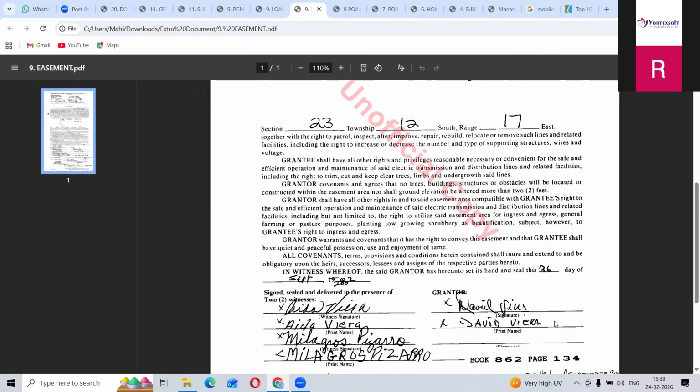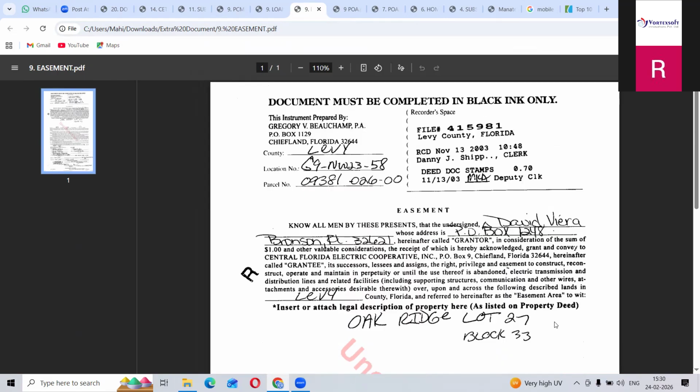Okay, so easement means that only. I already told you someone is using that property. See here, they are using Central Florida Electric Corporation, which means they have to put some pipeline or drainage pipeline in your property. So they will use that property. For that only they will make one easement.